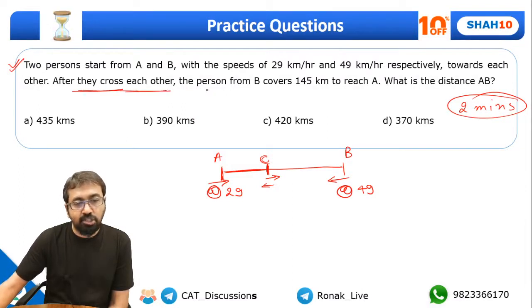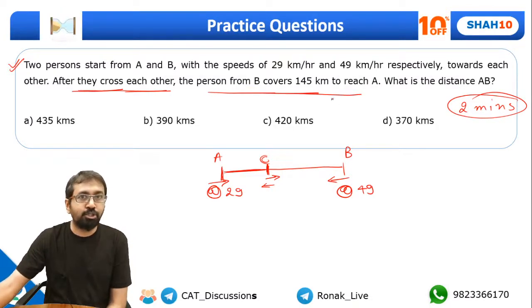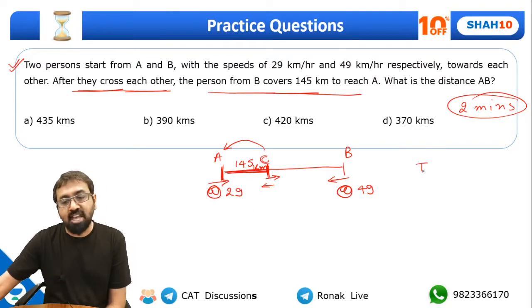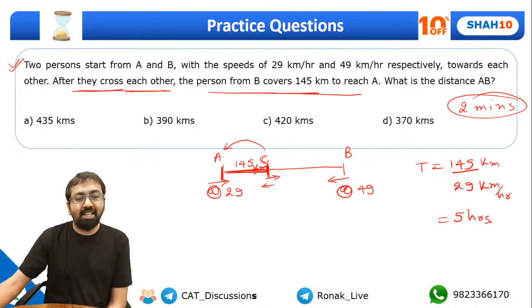After they cross each other, the person from B covers 145 kilometers to reach A. That means the CA distance is nothing but 145 kilometers. So the person from A must have traveled this 145 kilometers to reach point C. And how much time will it take to travel 145 kilometers at a speed of 29 kilometers per hour? Guys, can you quickly calculate this? It will come out to be 5 hours. That means when they met, each of them traveled for 5 hours.